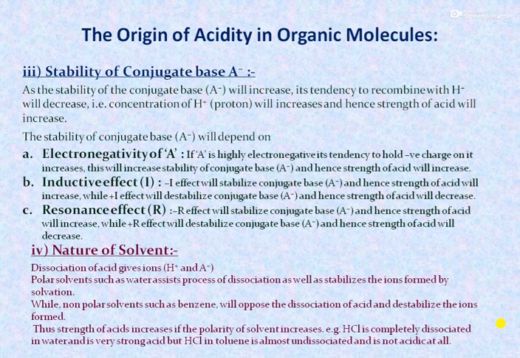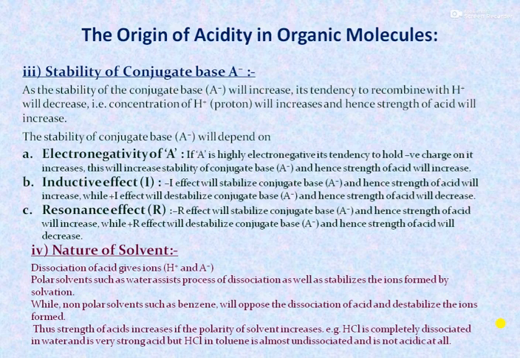The stability of the conjugate base will depend on the electronegativity of A. If A is highly electronegative, its tendency to hold a negative charge increases, and this will increase the stability of conjugate base A minus, and hence the strength of the acid will increase. Second, inductive effect.